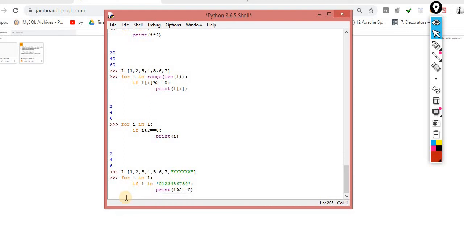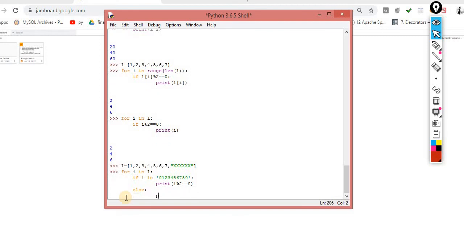Else, if it is not like this, then print I, and give the message: this is a string and we cannot calculate even or odd. This is a very good program.